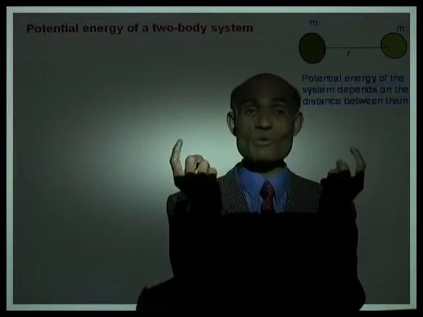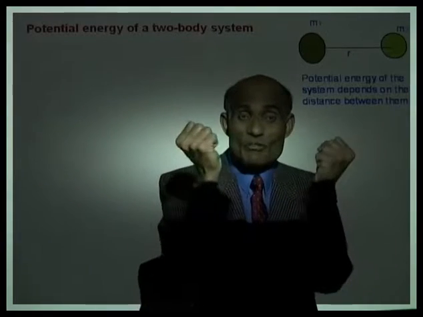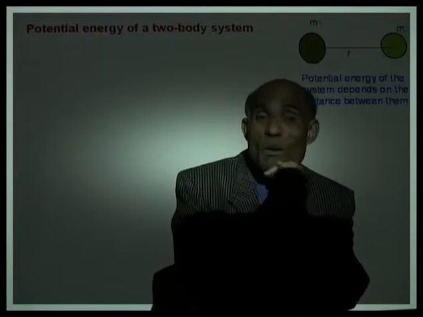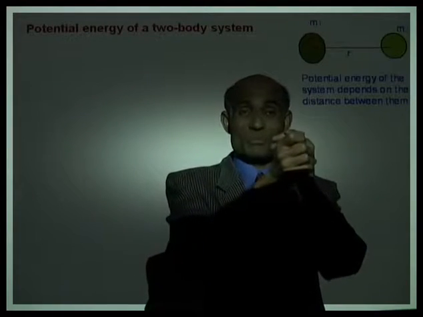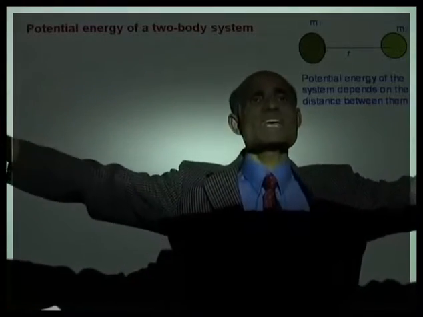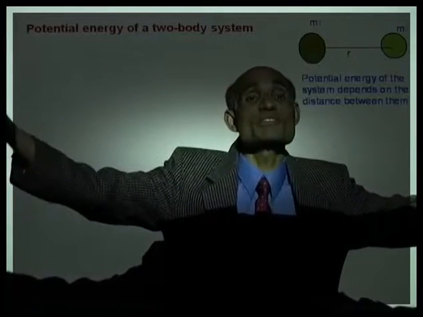The maximum value of the potential energy of a two-body system is zero. When do they have the minimum potential energy? Potential energy is minimum when the objects are very close together. Potential energy is maximum when the distance between them is infinity. And we will assume that at that time the potential energy is zero.